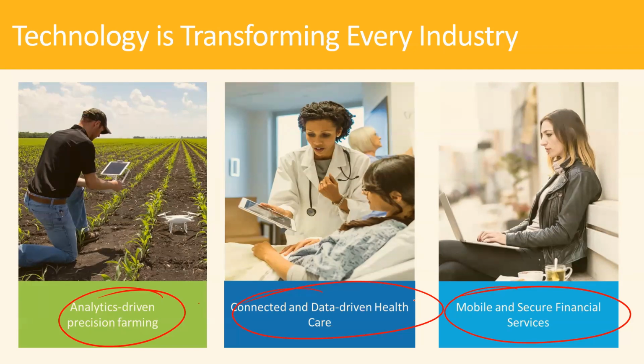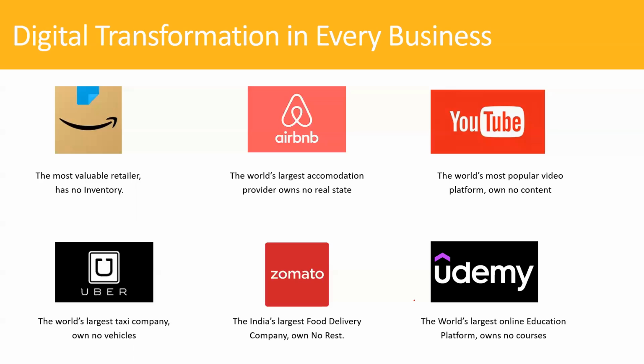So we are already seeing that technology has transformed every single industry, and it's just a start, right? Look at the business model in the last few years. What we have witnessed is that the business model itself has changed. If you go back to the early 2000s, 2007 or 2010 time frame, I don't think there was an era of e-commerce, right? At that time, if we wanted to purchase something, we had to go to the shop and get into the old model of shopping, right? But today, if you look at the last few years, what has happened?